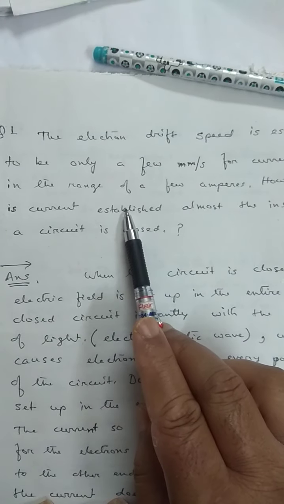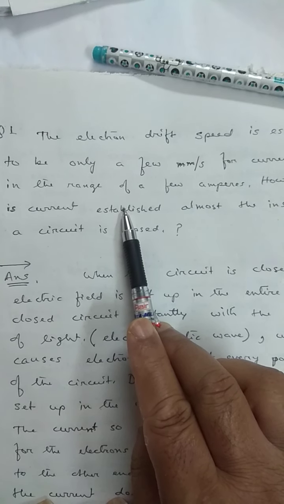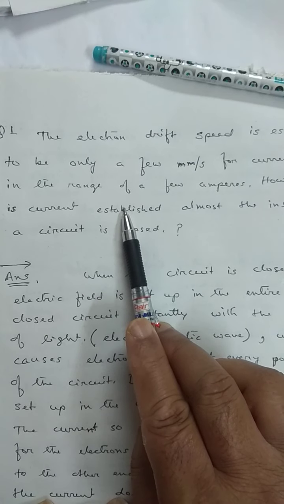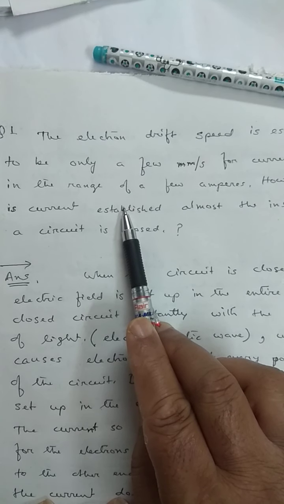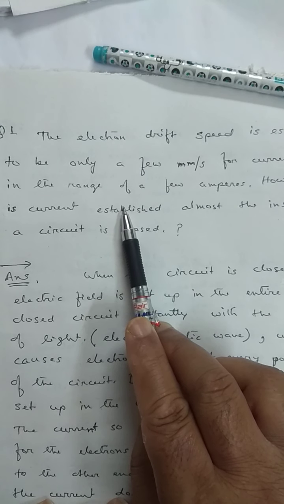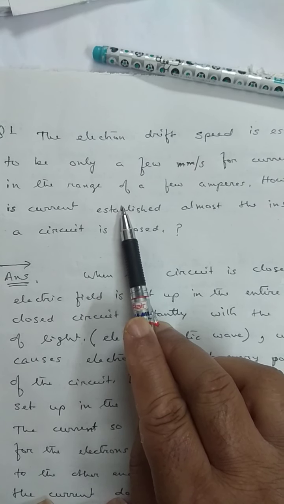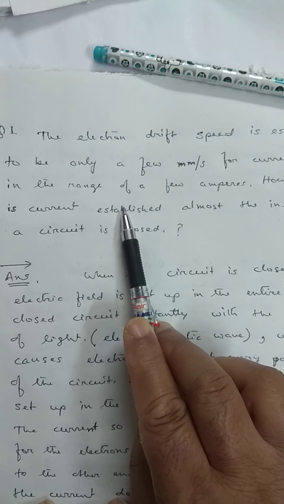Then also, when we switch on the circuit, our bulb glows instantly. How is it possible? The drift speed through a conductor is very small, generally a few millimeter per second. Then when we switch on the circuit, our bulb glows instantly. How is it possible?